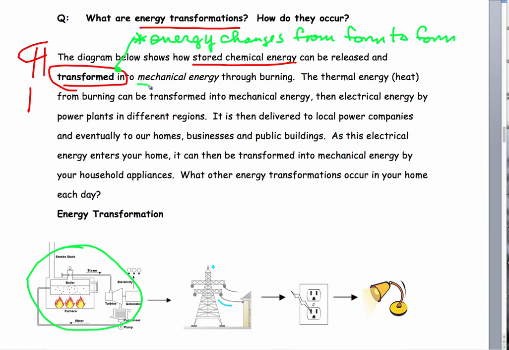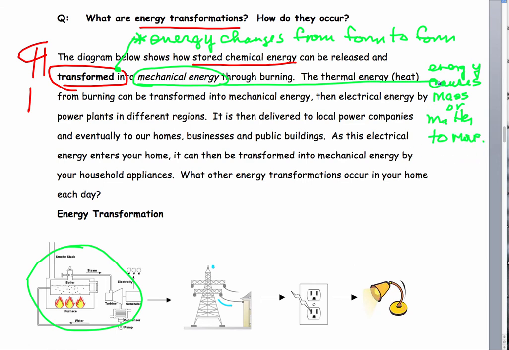And a main component of energy transformations is mechanical energy. We understand that mechanical energy is when energy causes mass or matter to move.